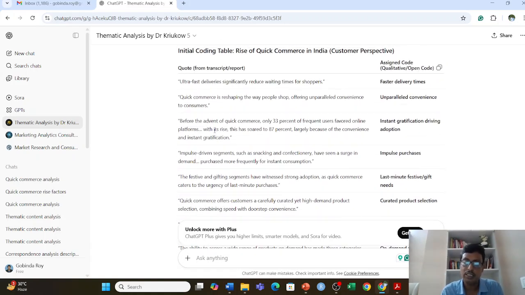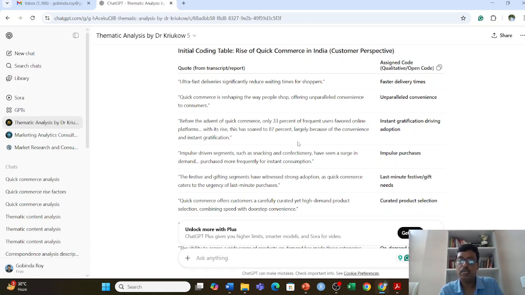So you need to look at this as the researcher. Whatever the GPT is giving at this point, don't take it at face value. You should use your own judgment on whether you can merge certain codes to give a coherent meaning. So don't take it bluntly that these are given by the GPT, so I should accept them. That's a caution that I like to give to my participants.